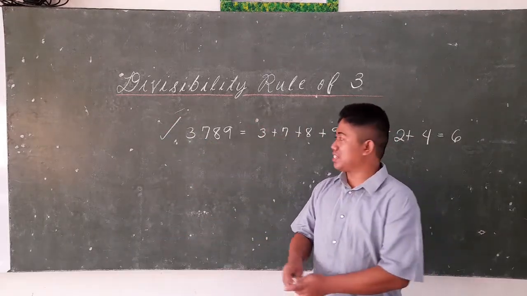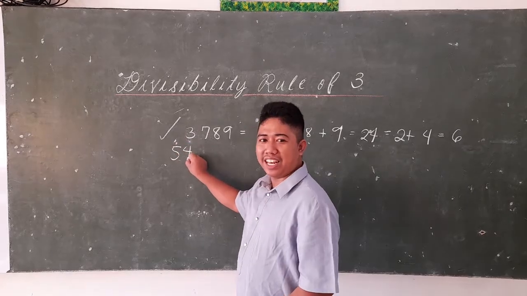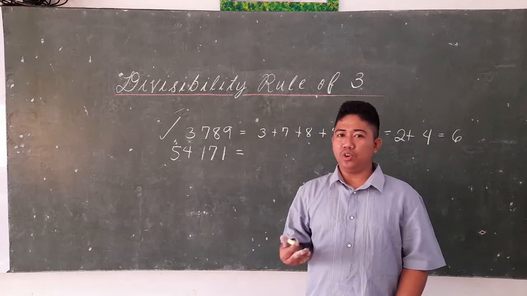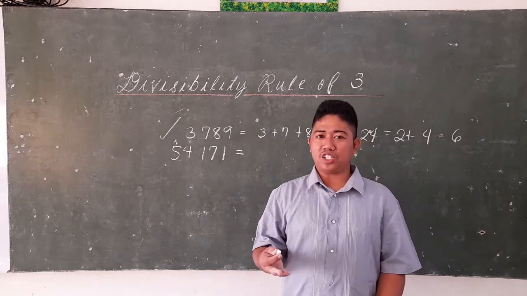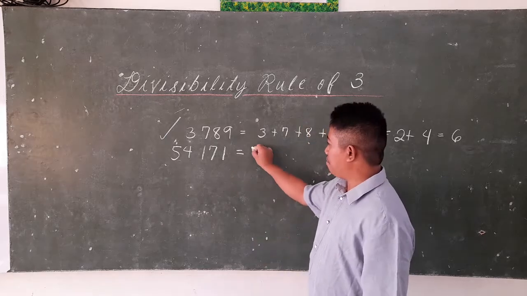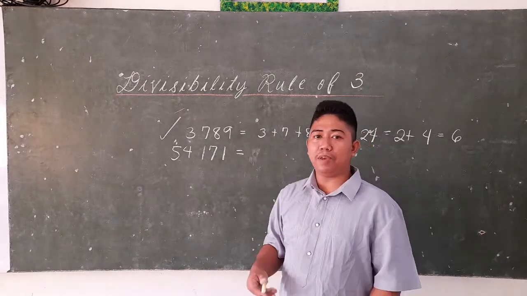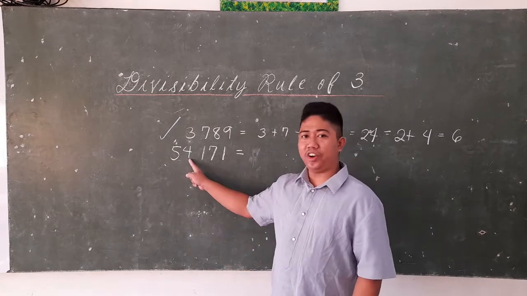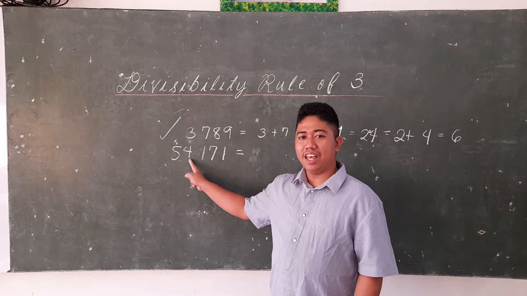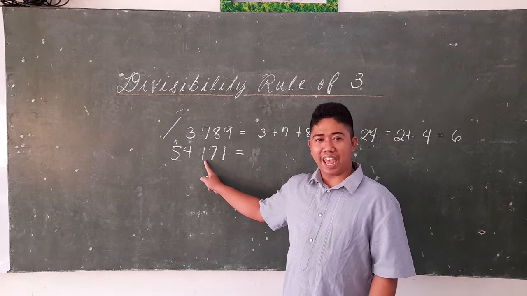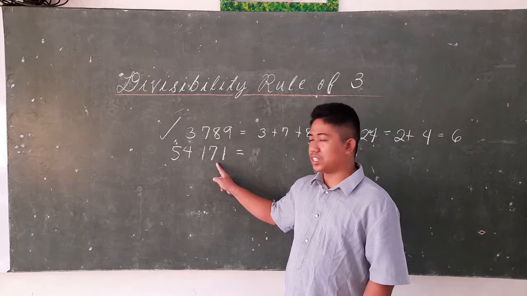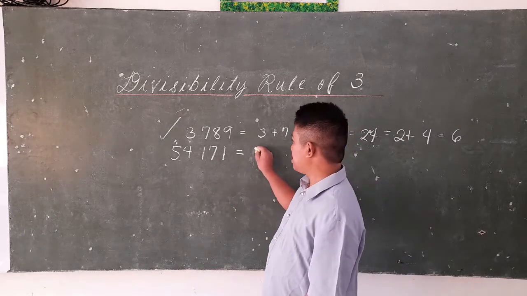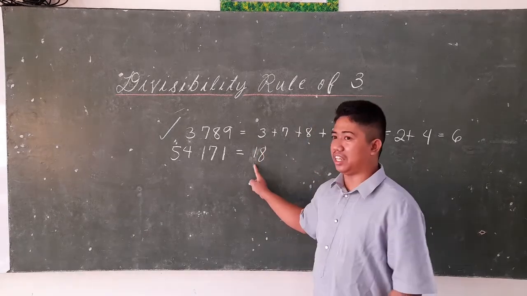Another example is 54,171. So let us do the same procedure. Let us chunk all of these digits. It can be solved mentally. So 5 plus 4 is equal to 9. 9 plus 1 is equal to 10. 10 plus 7 is equal to 17. 17 plus 1 is equal to 18. So the sum of all digits of this given number is 18.